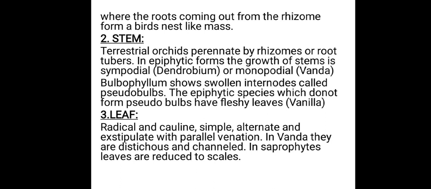Leaves are radical and cauline in nature. Simple leaves are present. Alternate type of phyllotaxy is there in this family. Here leaves are exstipulate, that means stipules are absent. Here venation is parallel venation because these are monocotyledonous members. Vanda, if you observe, here leaves are distichous. Saprophytes, if you observe, here leaves are reduced to scales. Some are saprophytic plants. In that type of saprophytic plants, leaves are reduced to scales.